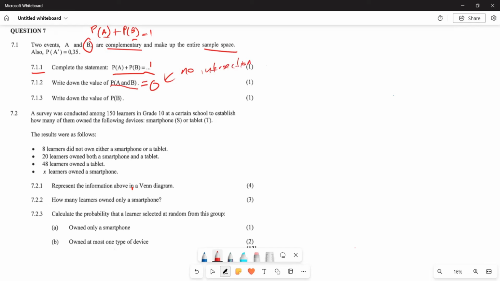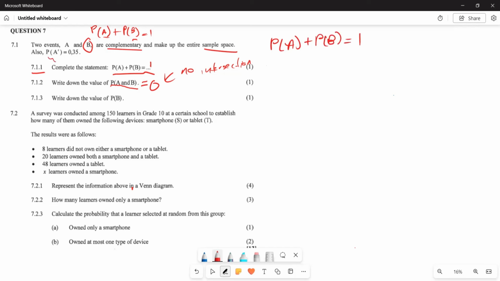And now in the next question, they want you to write down the probability of B. The simplest way of calculating the probability of B is that you already know that the probability of A plus the probability of B is going to give you 1, right?